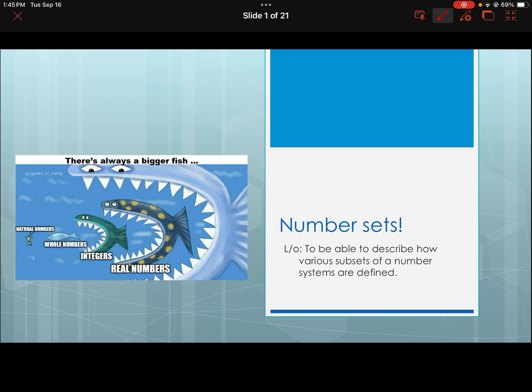This meme on the left isn't really a meme, it's actually rather what we're doing today, and as you'll see, we'll talk about natural numbers, whole numbers, integers, real numbers, and then this big thing. Keep this in your mind while we go through this, because everything you need to know is basically in that one picture.